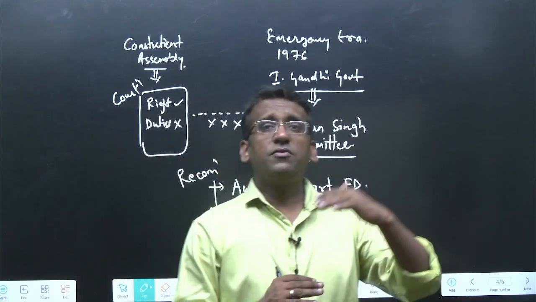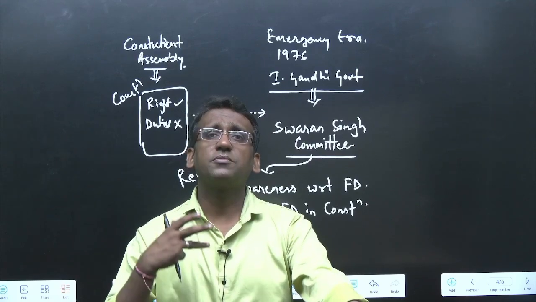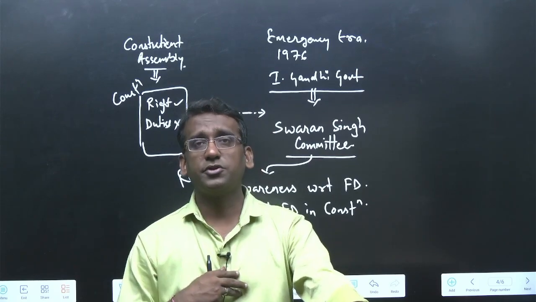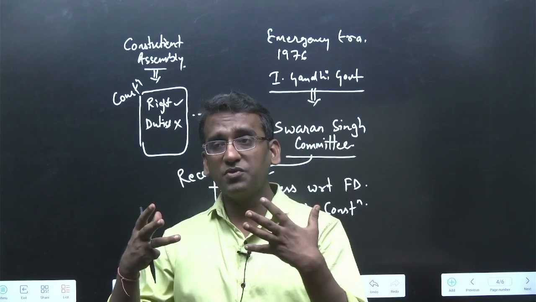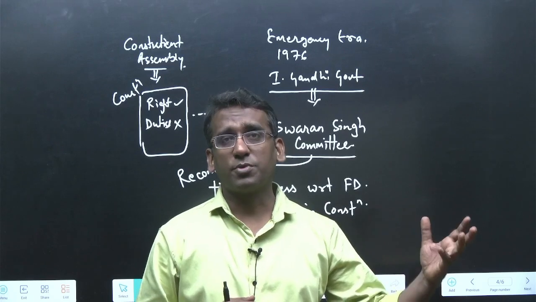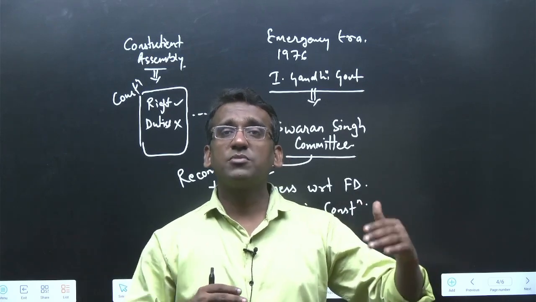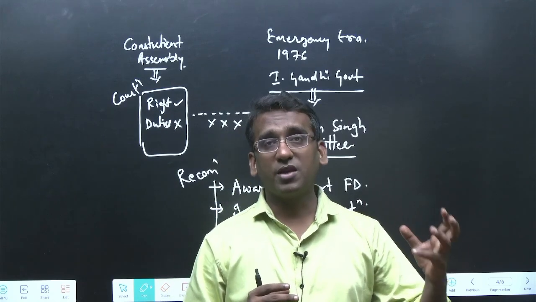Now, moving further ahead, this committee said that we can expect that even after highlighting the fundamental duties, even after listing down the duties, even after making people aware about the duties, there is a possibility that people may not perform the duty. Hence, we must make it justiciable. Justiciable has some other meaning as well.